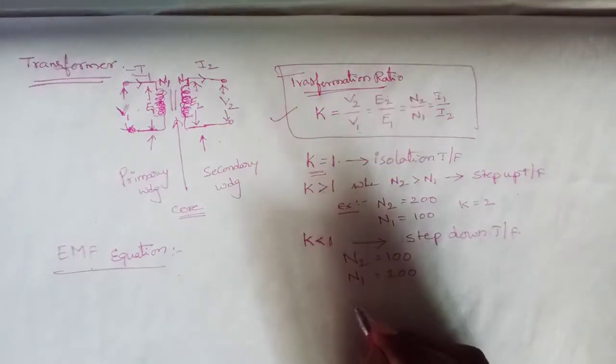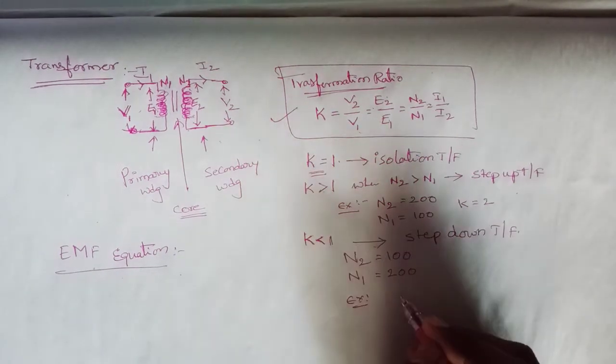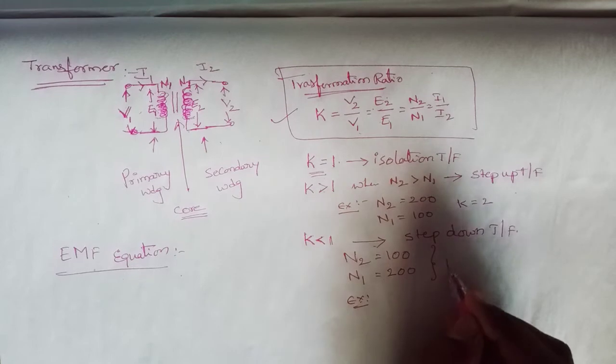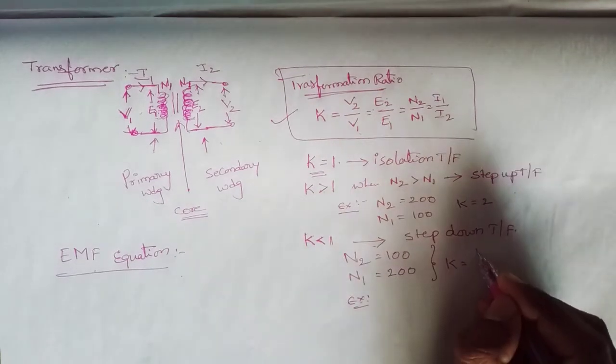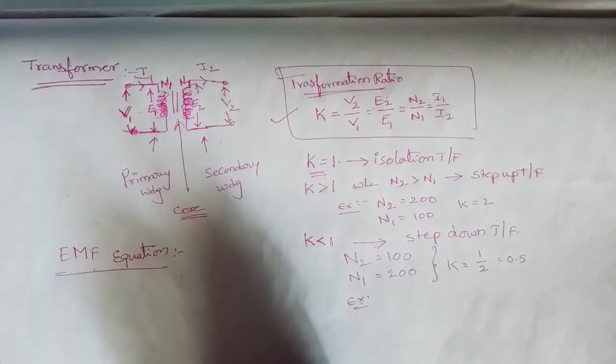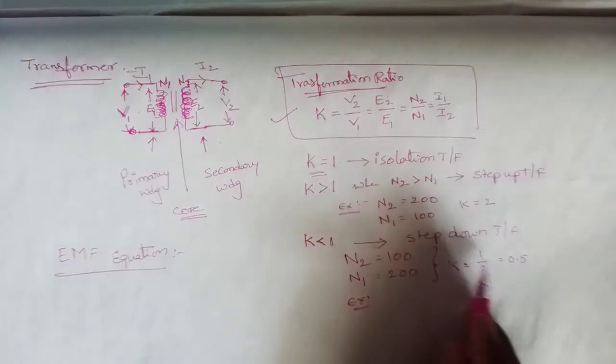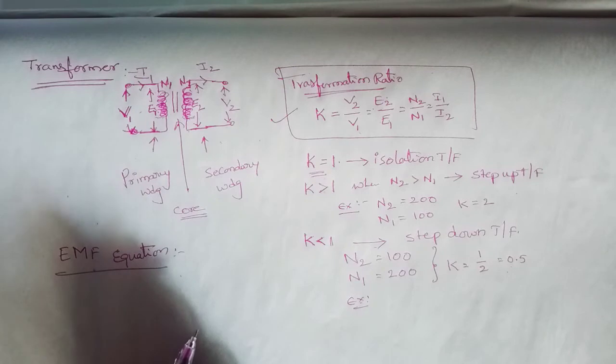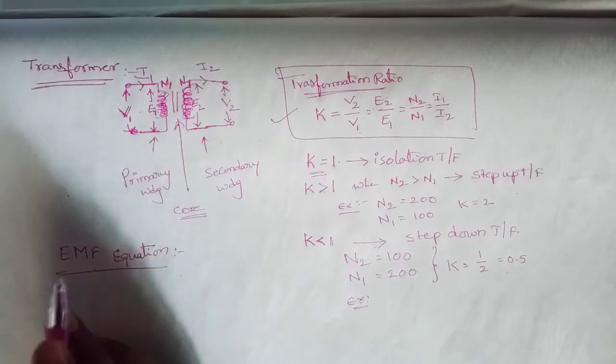So an example of this is a step down transformer. The k value will become 1 by 2, that is equal to 0.5, which is less than 1. The k value which is less than 1 is nothing but the step down transformer. Now come to the EMF equation.